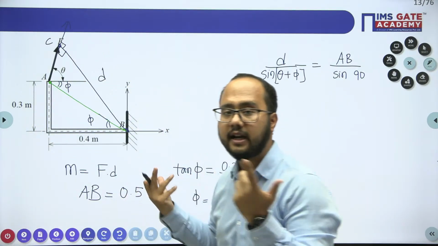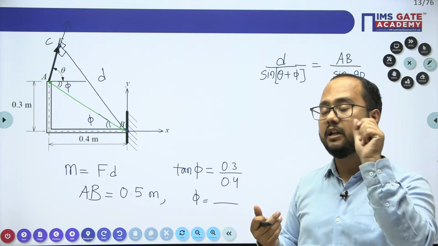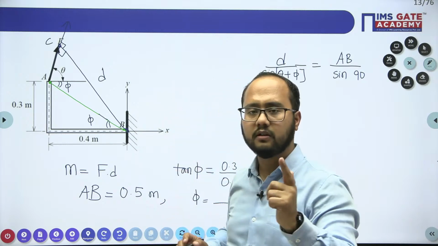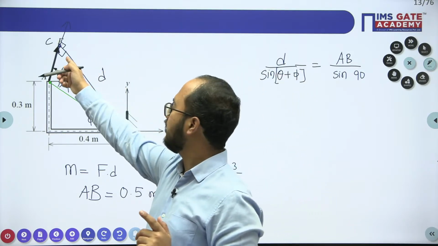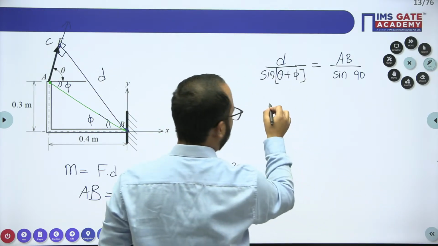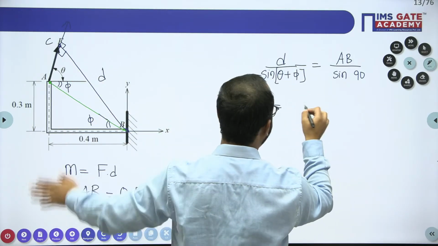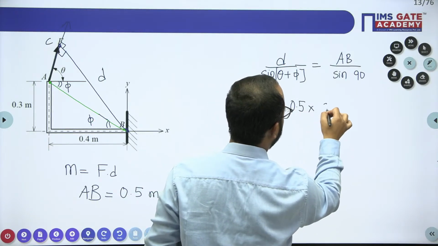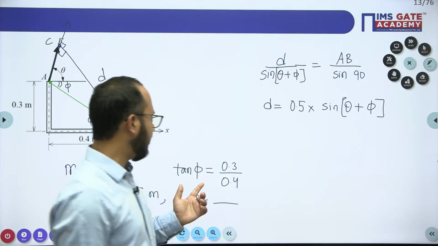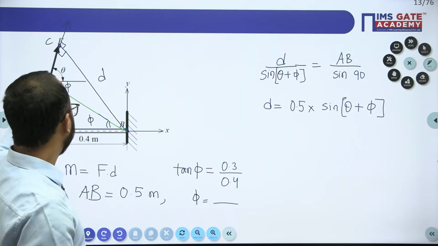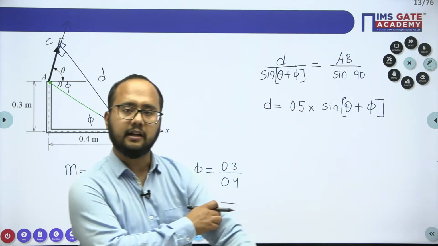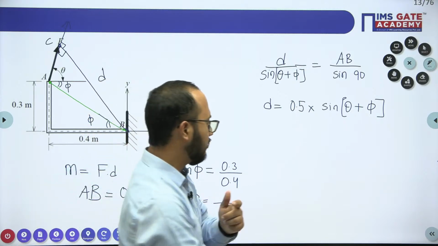Why have we assumed 90 degrees? Because to calculate moment we need the perpendicular distance from the line of action of the force. So we'll put the value, because I have 90 degrees here opposite to AB. From here we get the value of d: AB is 0.5, so d equals 0.5 into sine of theta plus phi. Phi you can easily calculate: perpendicular divided by base, 0.3 divided by 0.4. So in this equation the only unknown is theta.